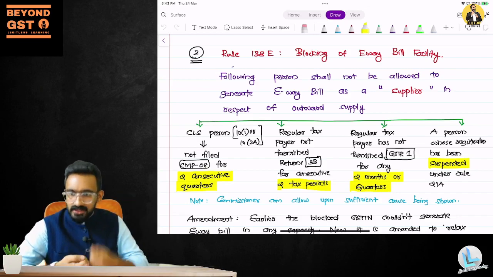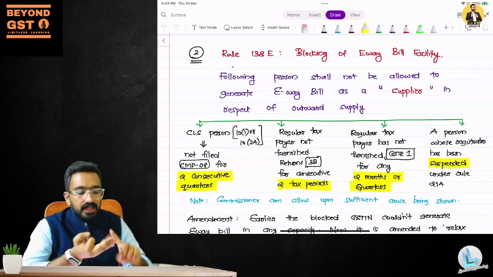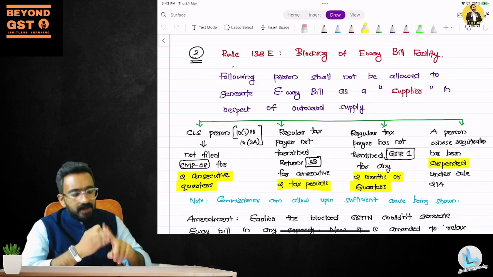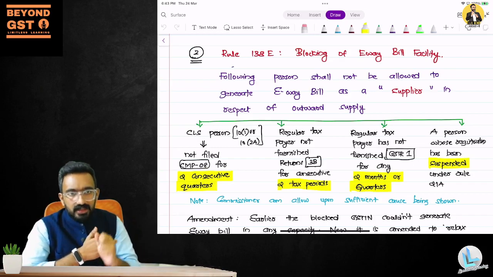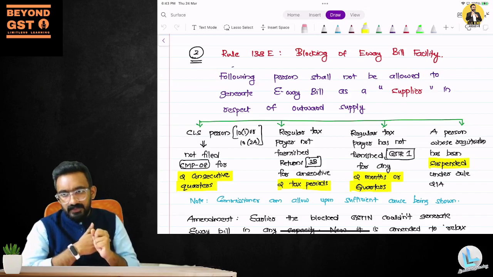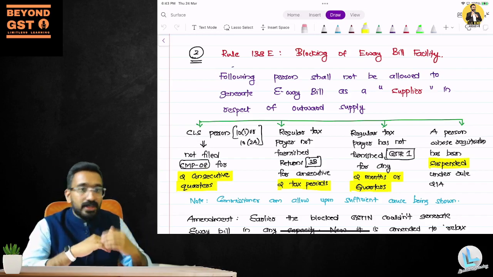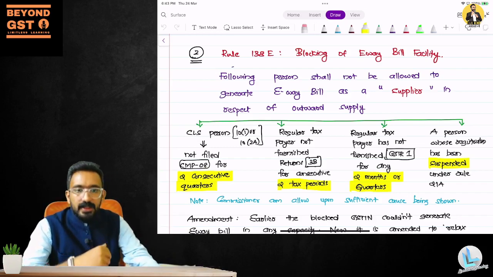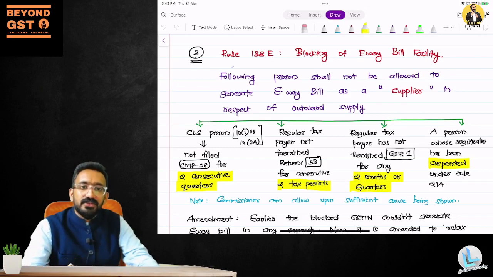This is apart from their invoices or whatever document they have. It could be an invoice, a bill of supply, a delivery challan, whatever document. Apart from that, there is an additional document required to be generated, called the e-waybill. This is only required for suppliers of goods. Everybody who is sending goods, which involves movement of goods, will invariably have to generate an e-waybill.